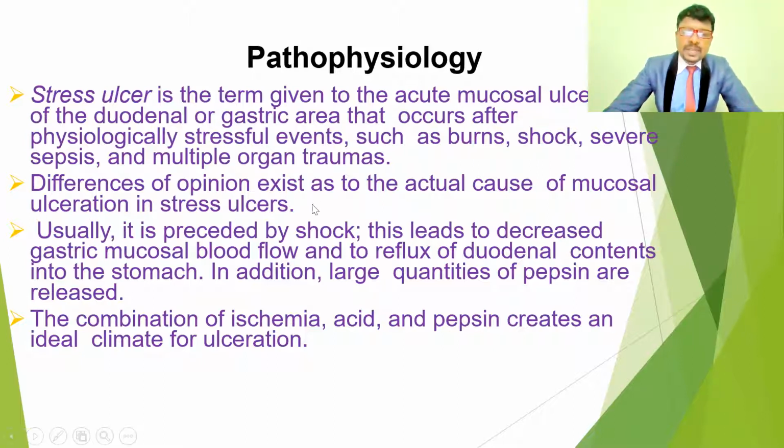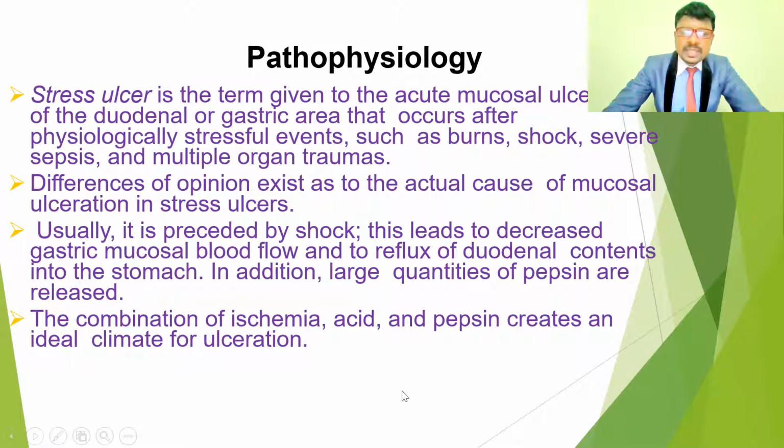A difference of opinion exists as to the actual cause of the mucosal ulceration in stress ulcers. It depends upon the causative factors, so the opinions differ. Usually it is preceded by shock. So if anybody has loss of blood, hypovolemic shock, or septic shock, or any infections, they may get these peptic ulcers.